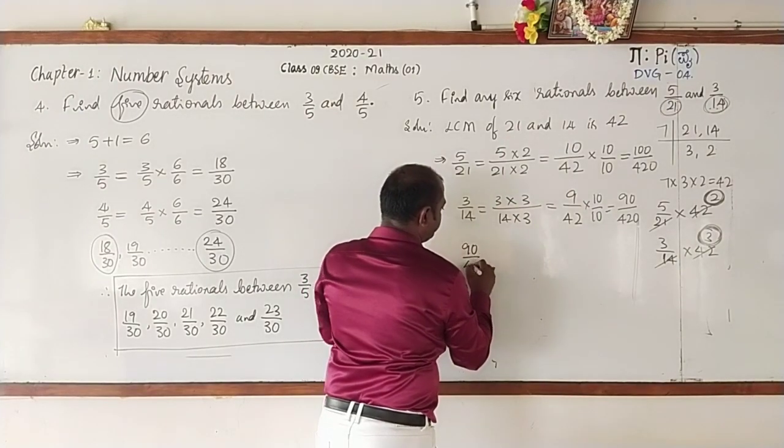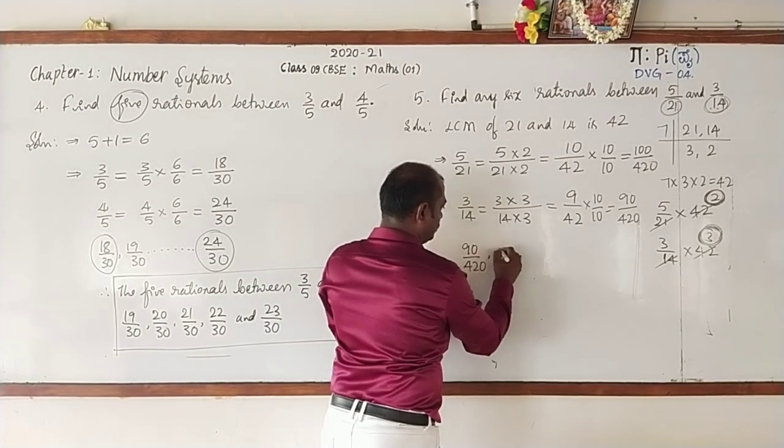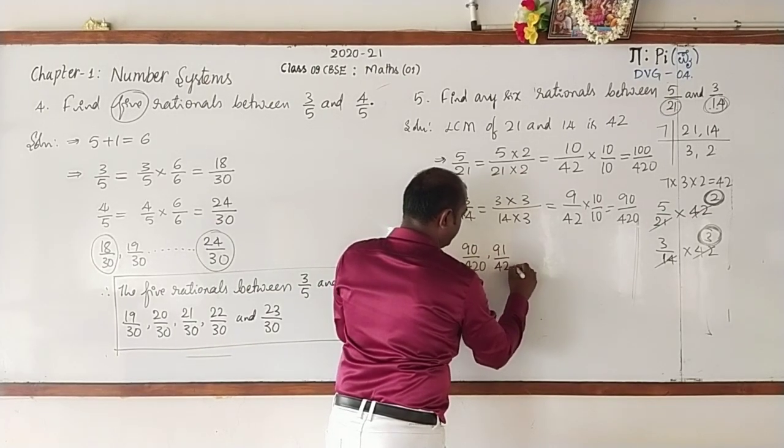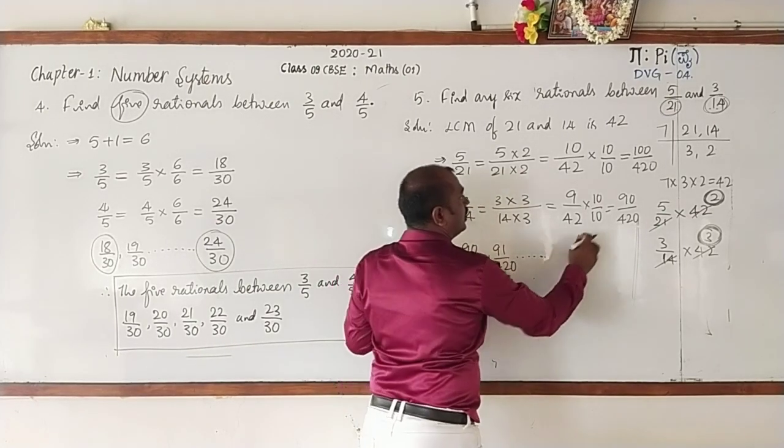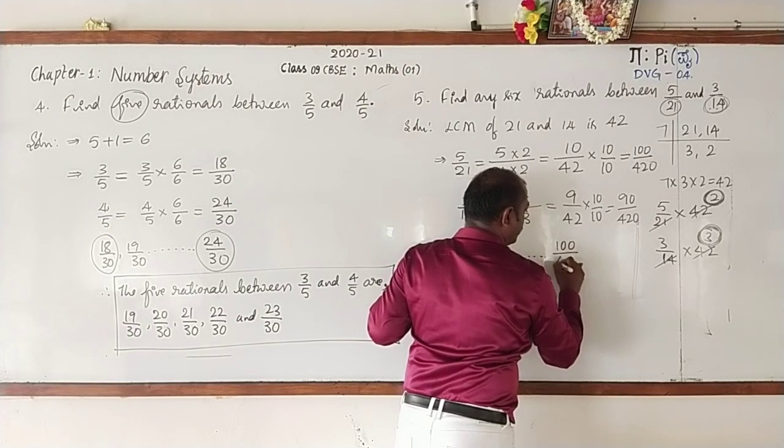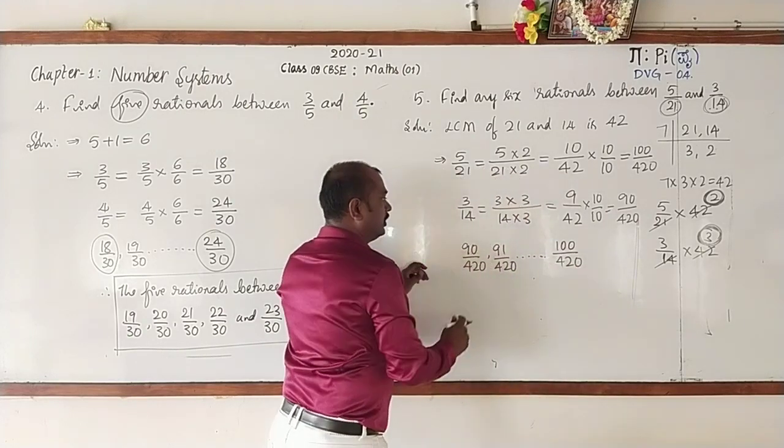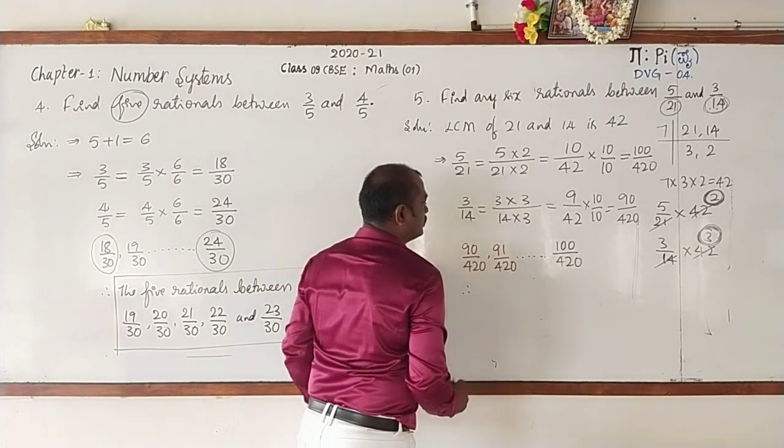90 by 420, 91 by 420 and so on, 100 by 420. Now, alright, conclusion.